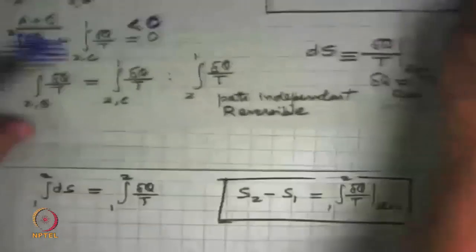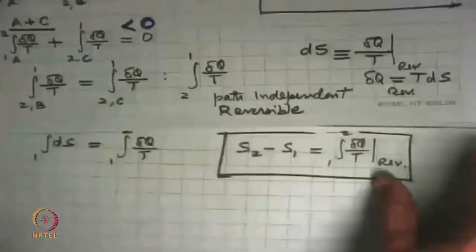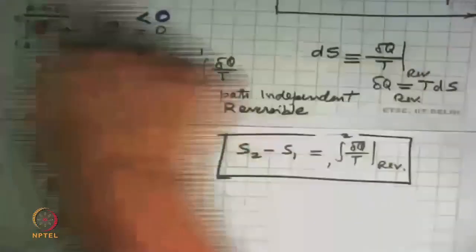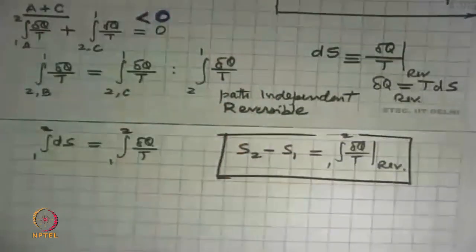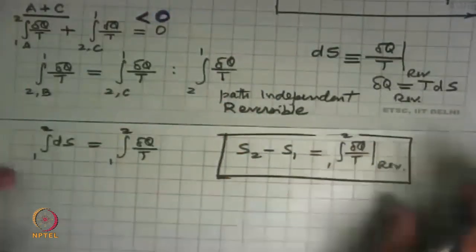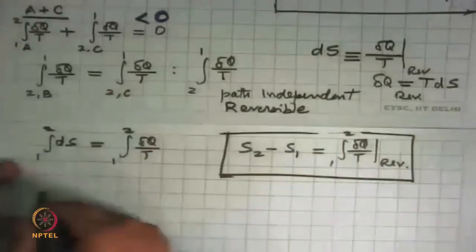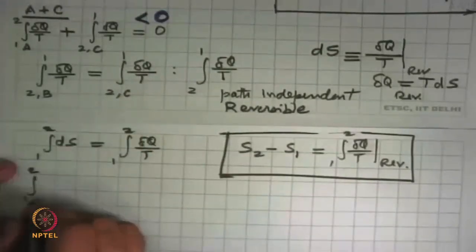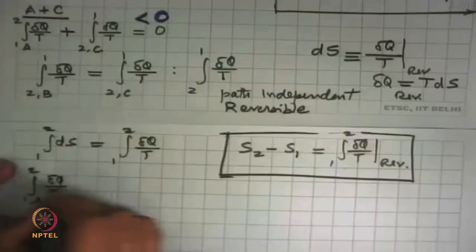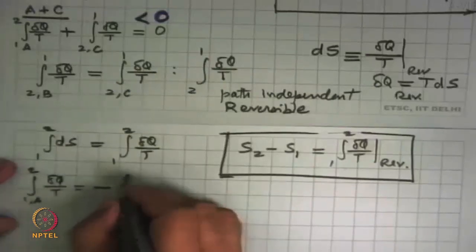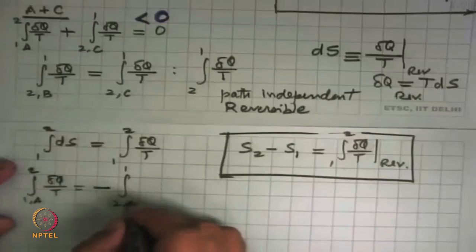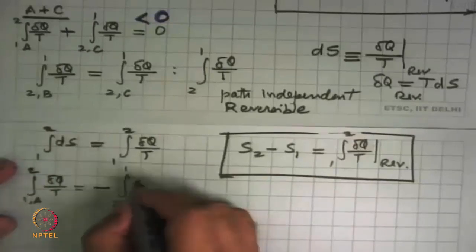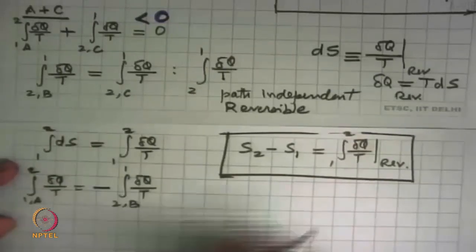From the first equation, this is equal to 0 because that's a reversible cycle. So we get integral 1 to 2 along A delta Q by T is equal to minus integral 2 to 1 by path B delta Q by T.